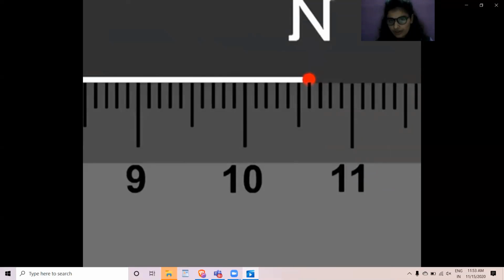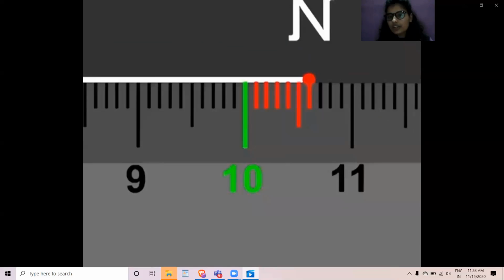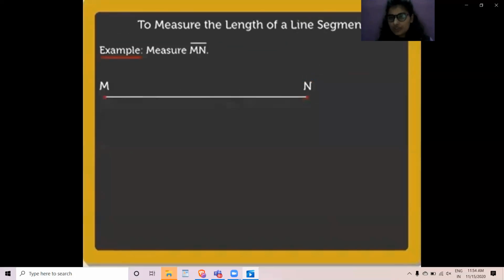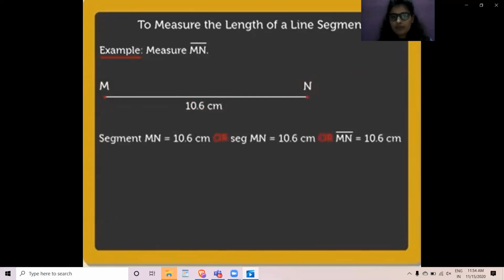So look here, the point N of the segment coincides with the sixth division after the 10 centimeter on the ruler. So we can say that segment MN is 10.6 centimeters. Why 0.6? Because it's the sixth division. We read it as the length of line segment MN is equal to 10.6 centimeters. We write it as shown like this.